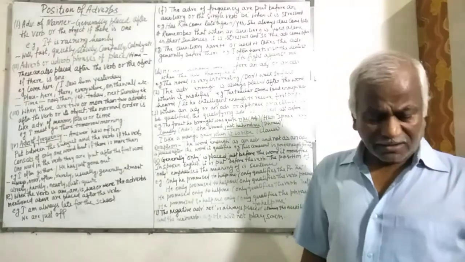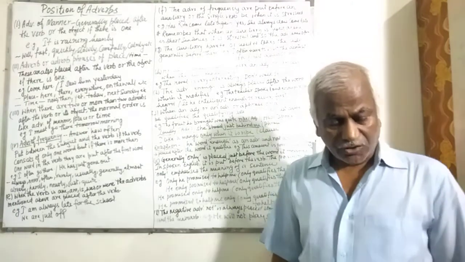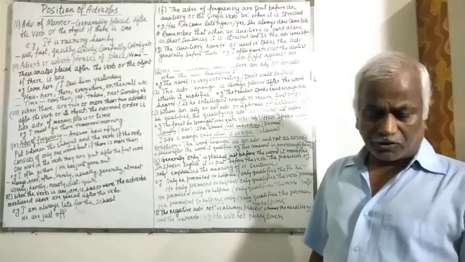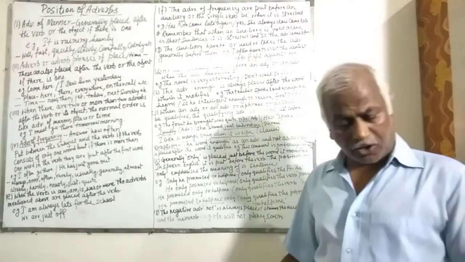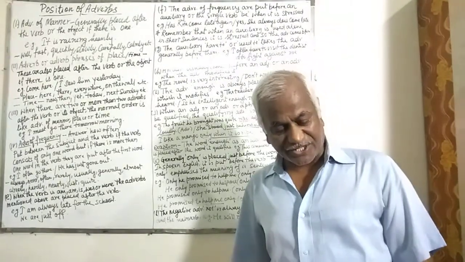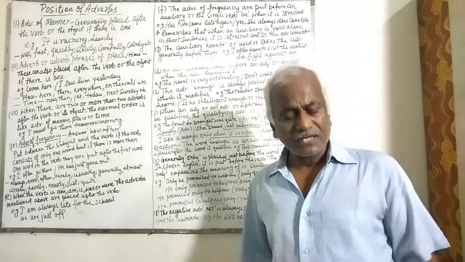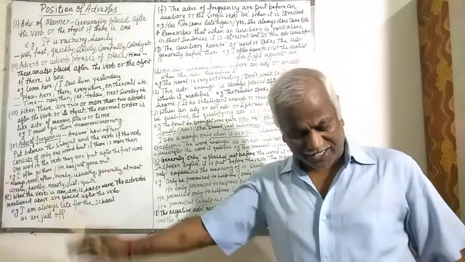Next is, when the verb to be qualified is transitive, we place the qualifying adverb before the verb or after the object. For example, he finished his work patiently. His work is an object, so patiently is being added after it.